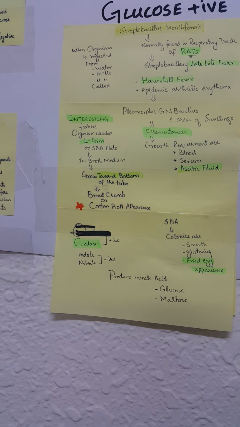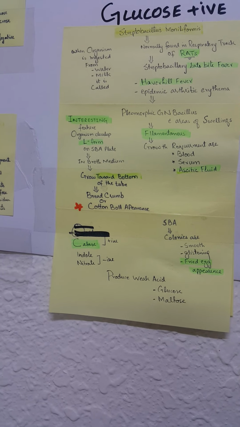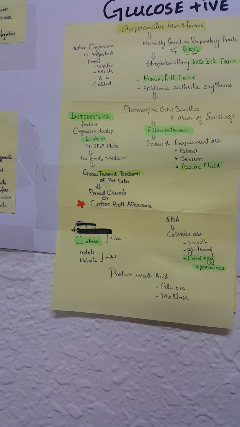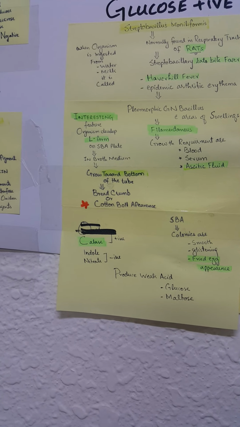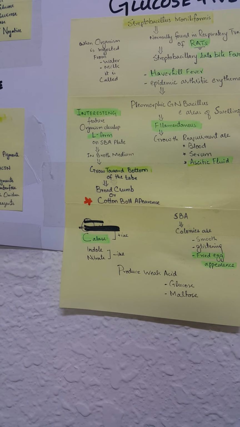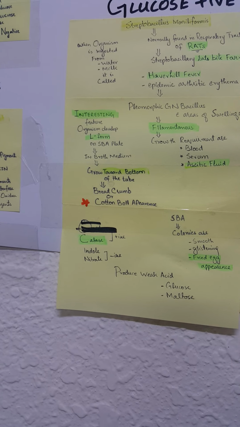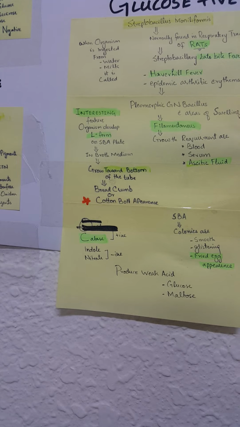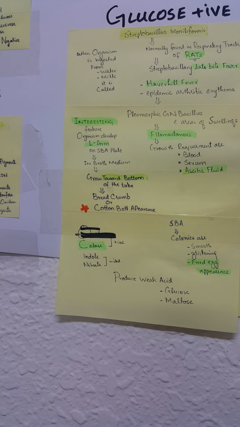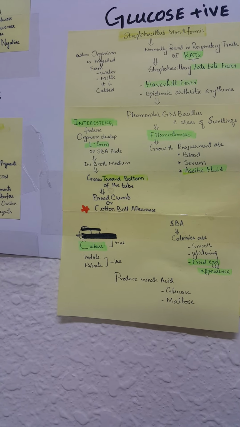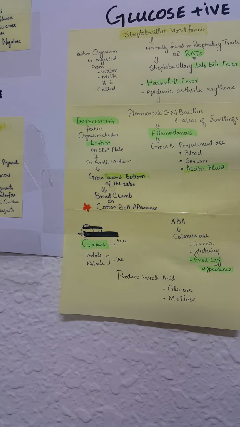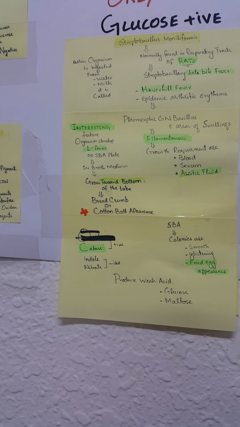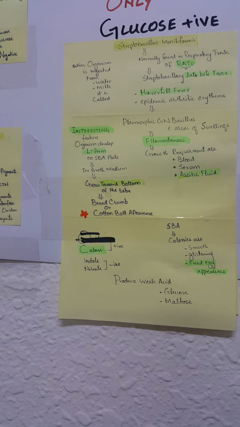The interesting feature of this organism is that they produce the L form on SBA plate, and in the broth medium grow towards the bottom of the tube and form a breadcrumb or cotton ball like appearance in the broth medium. Same on the gram stain, they also show the cotton ball like appearance, and those cotton balls are associated with one another by thread-like appearance.